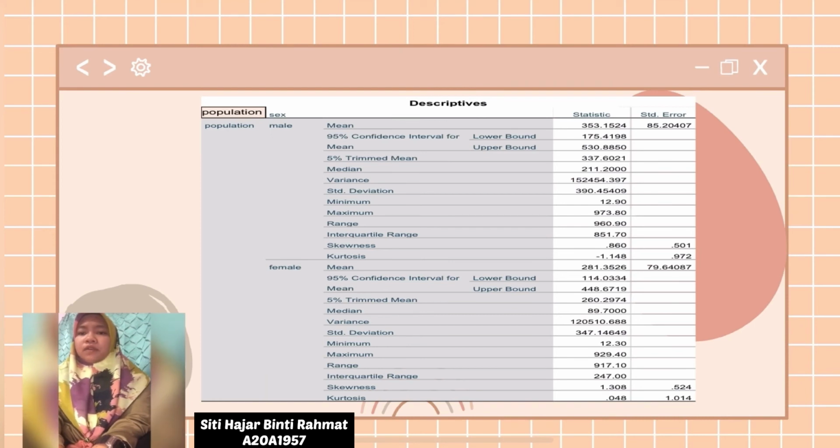Hence, the 95% confidence interval for female: the lower bound is 114.0334. The upper bound is 448.6719. Where the value of 0 also does not fall within the interval, again indicating population is not a significant predictor.